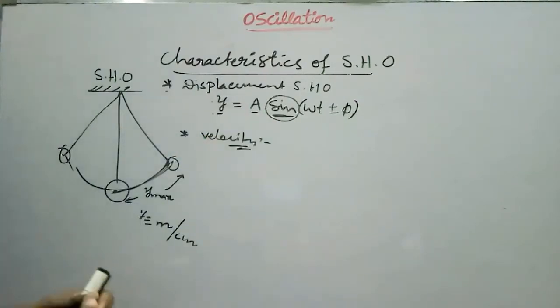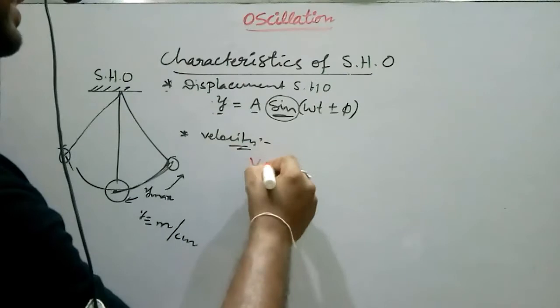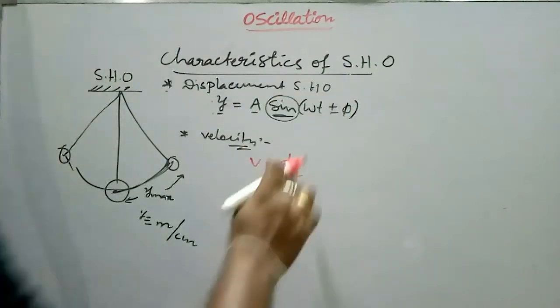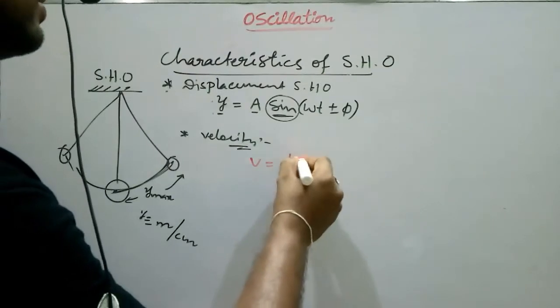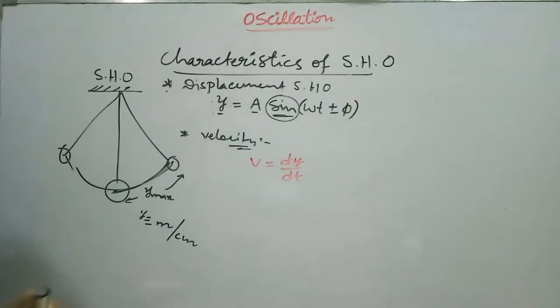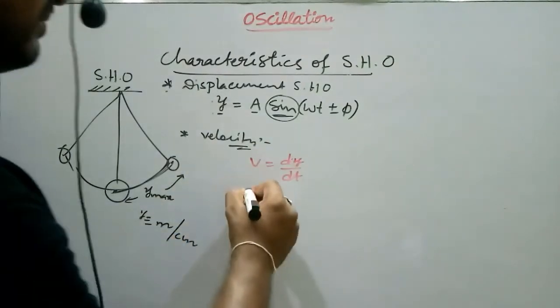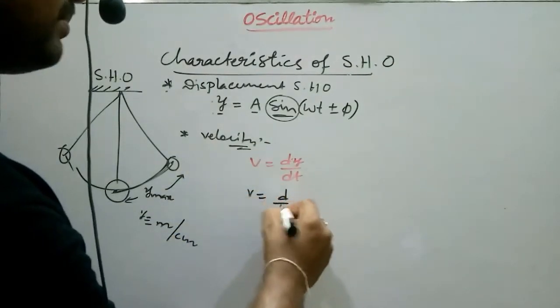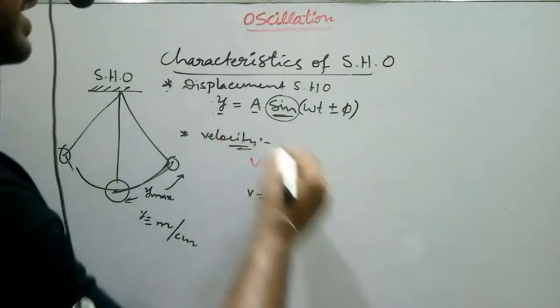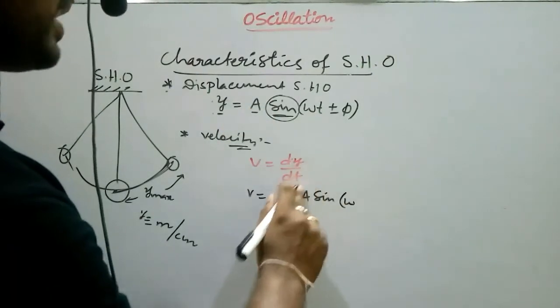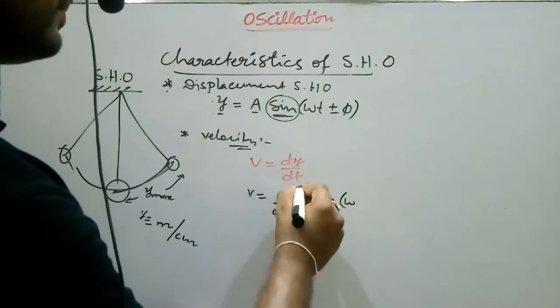What is the velocity? Velocity means the rate of change of displacement. Now we substitute the displacement value, then we get v equal to d by dt of y, that is a sine of omega t plus pi.